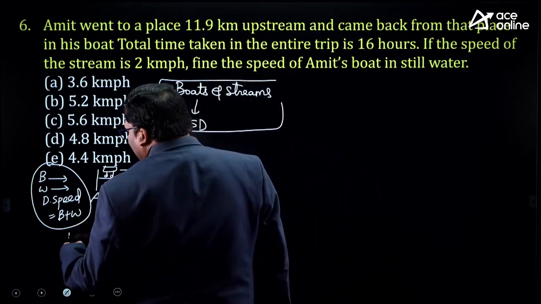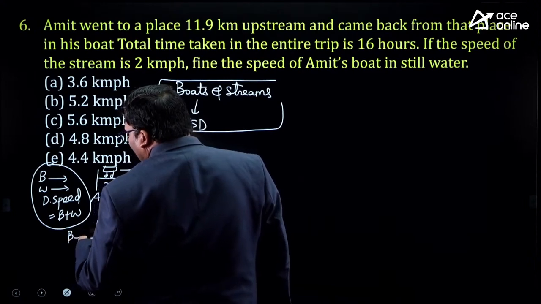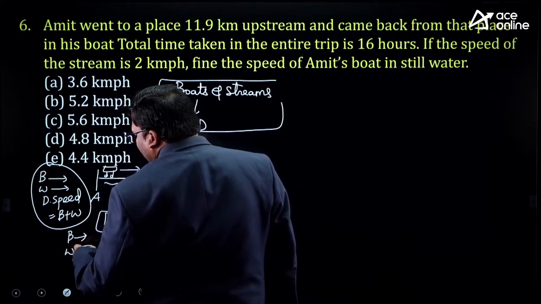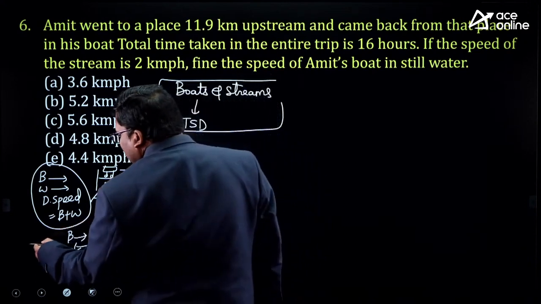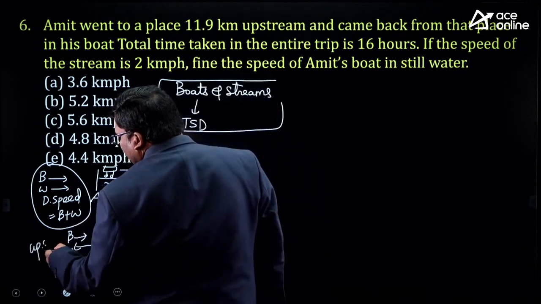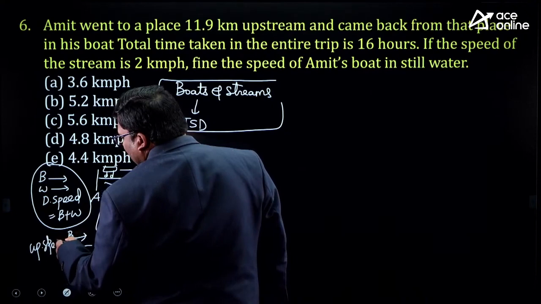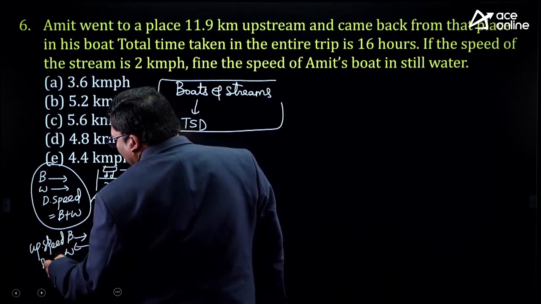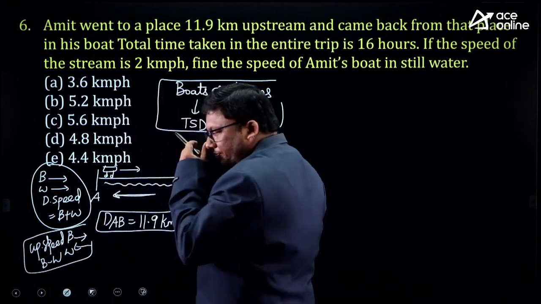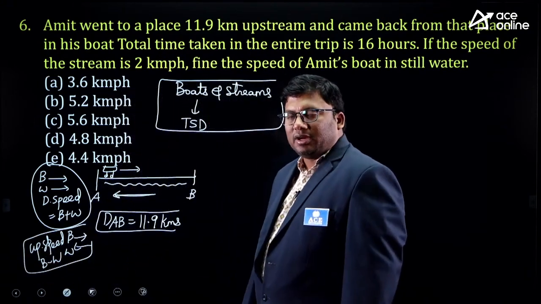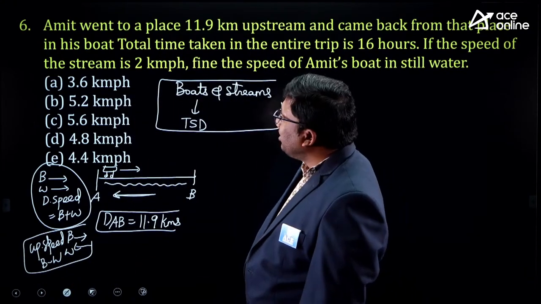If boat and water are moving in opposite directions, one from left to right and the other from right to left, then this is called upstream speed. Upstream speed is given by B minus W.